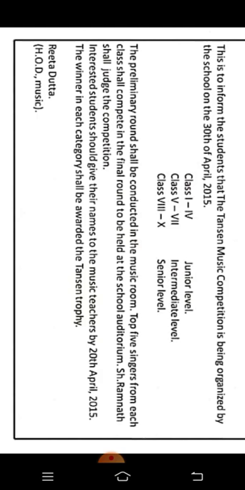Top 5 singers from each class shall compete in the final round to be held at the school auditorium. Here we have to mention the place of the event. Shri Ramnath shall judge the competition. As per the instruction given in the question, we have to mention the name of the judge.